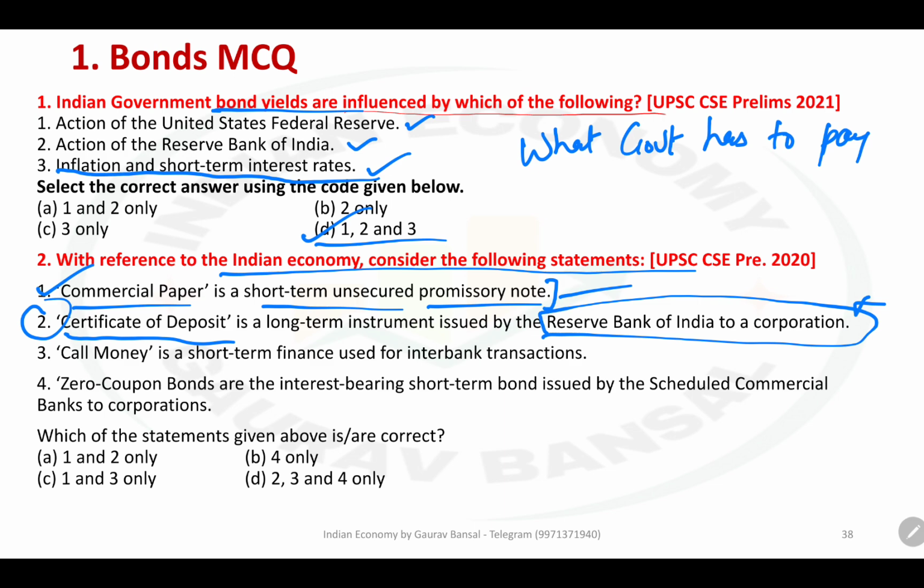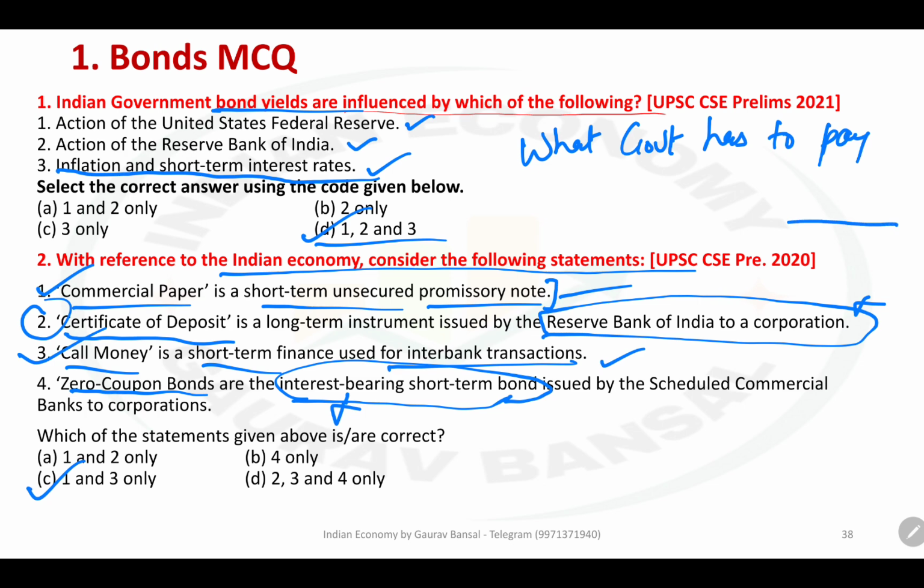Third, call money is a short-term finance used for interbank transactions. This is perfectly correct. When banks take loans from each other for 24 hours, it is called call money. Generally, you take such a small duration loan for settlement of payments and not for other purposes. So this is perfectly correct. Fourth, zero coupon bonds are interest bearing short term bonds. Already wrong. Zero coupon means no interest. Interest in the context of a bond means coupon. So I hope it is clear. In this case, 1 and 3 are correct. So C should be the answer.